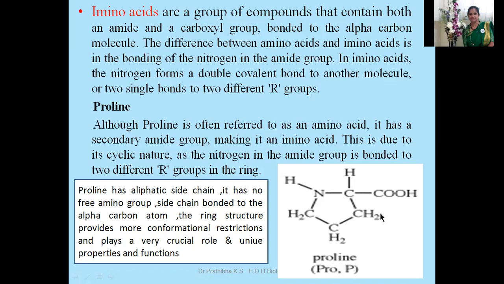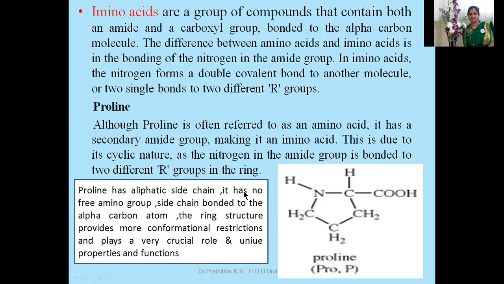This is due to its cyclic nature, as the nitrogen is bonded to two different R groups in the ring.